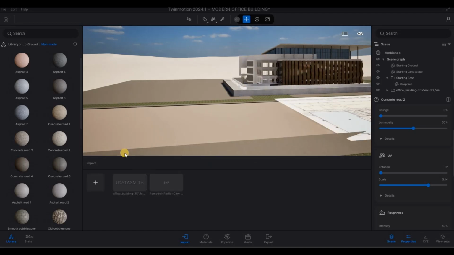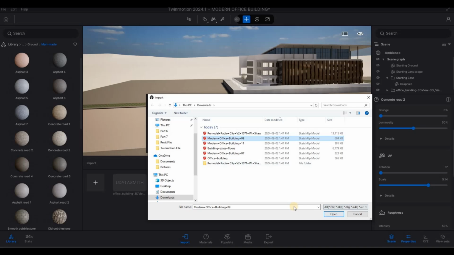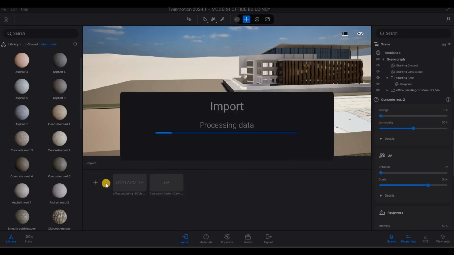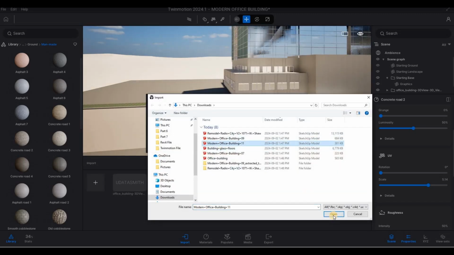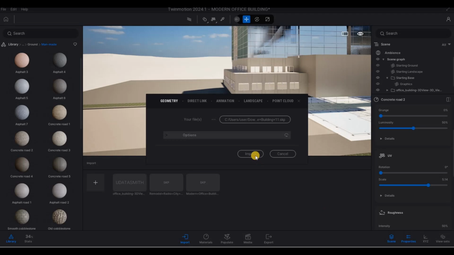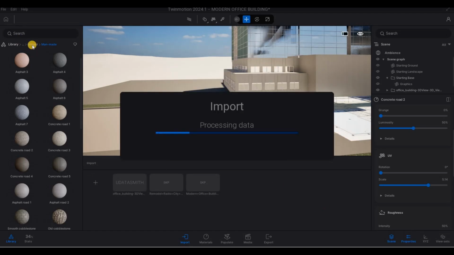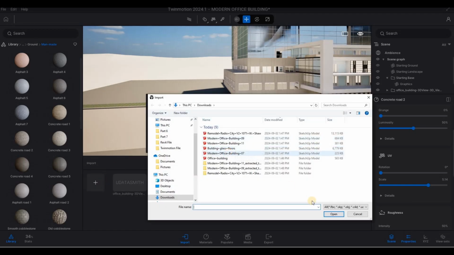So what I do, I just import multiples. So here I'm going to import that. And then after I import all of them, I save it so that I could use it multiple times, and it will be in my user library, so I could use it on different projects as well.